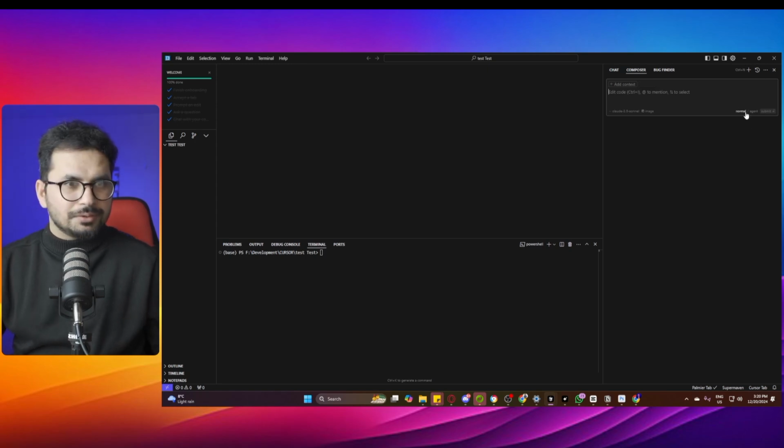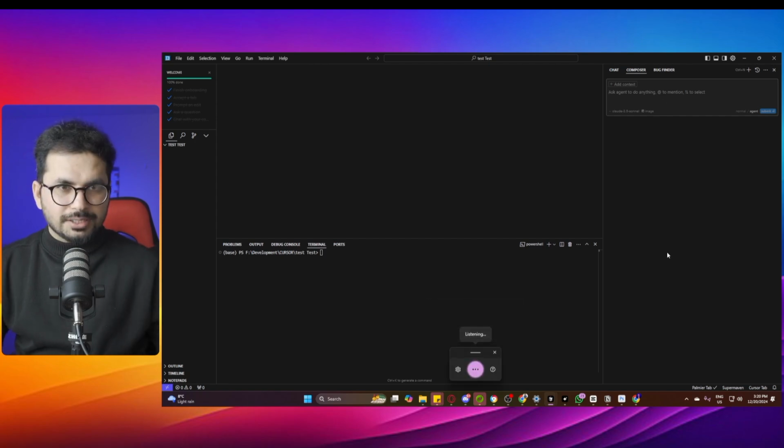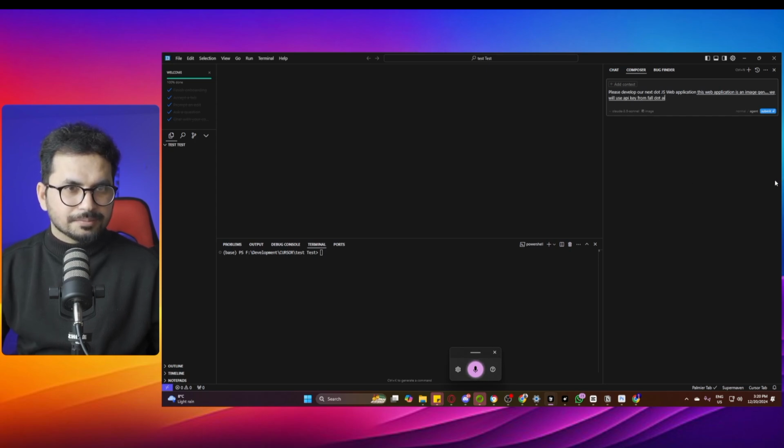Because we are going to develop a Next.js based web application, I'll switch to the agent tab and give it a command: Please develop a Next.js web application. This web application is an image generation web application. We'll use an API key from fal.ai.